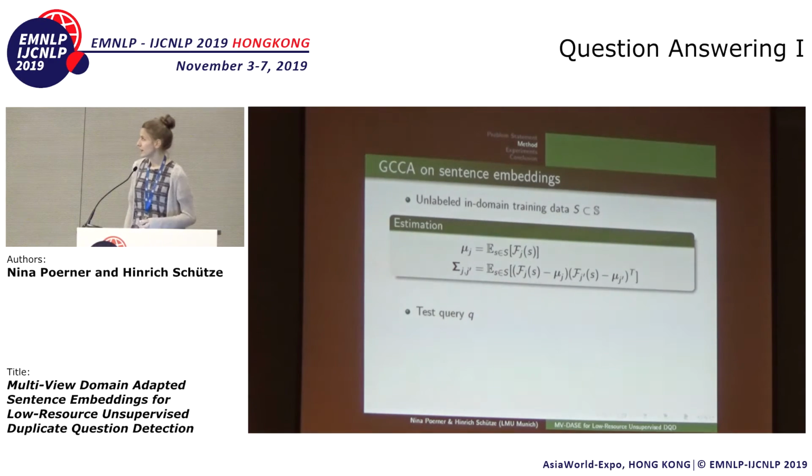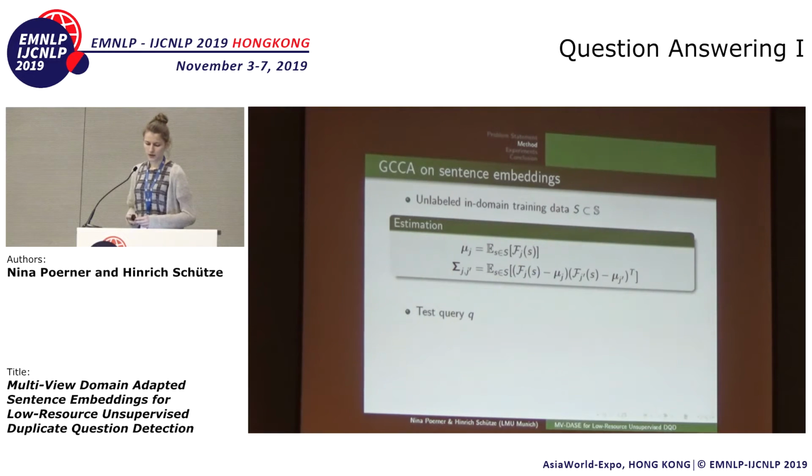So how do we apply this to our situation? Recall that we said in the beginning that we would train on unlabeled in-domain training data. So that's a sample S from the infinite set of possible sentences. And in our case, this will be the set of all unlabeled questions from the forum that we're interested in.